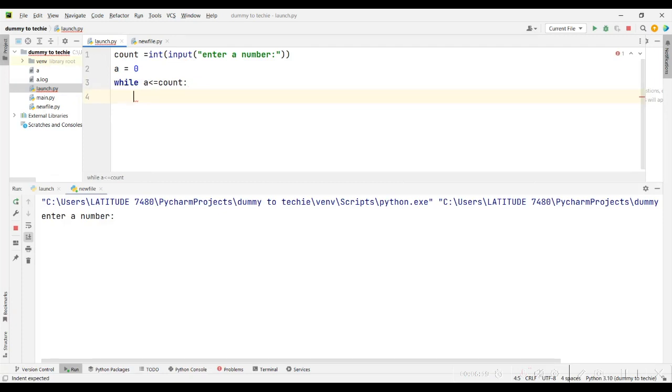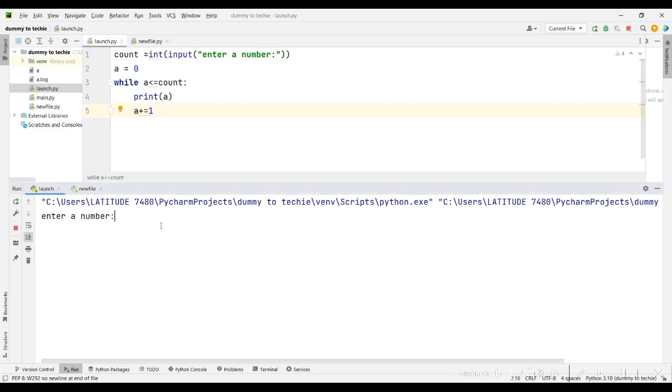I want Python to print out a, and then after printing out a, do a plus equals 1. So this means a is equal to a plus 1. I think with this the code will run any amount of times that the user specifies.